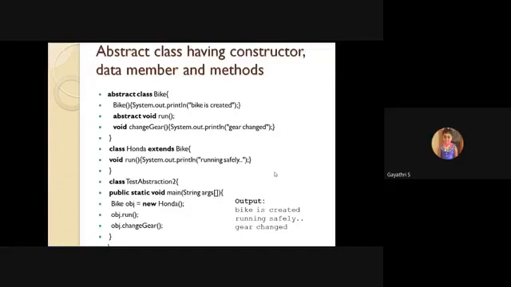So here is one more abstract class, the same bike. The bike abstract class has its own constructor, that is the default no-argument constructor, bike. And within the bike constructor, just print bike is created. Next, one more abstract method, abstract void run. Since it is abstract, it has no implementation.